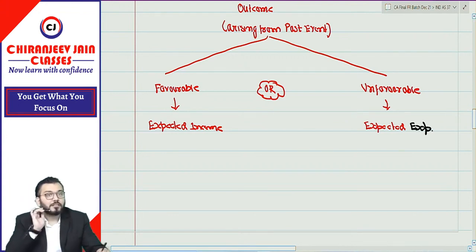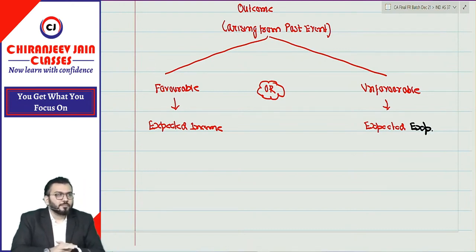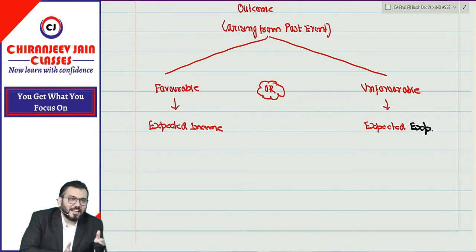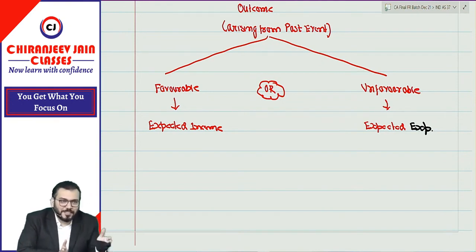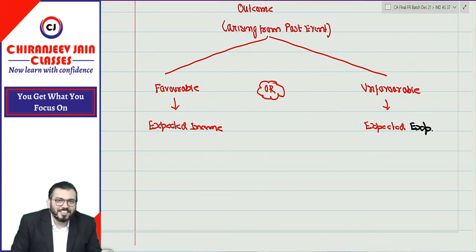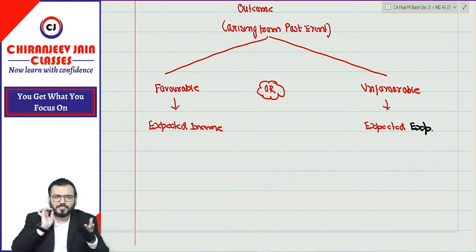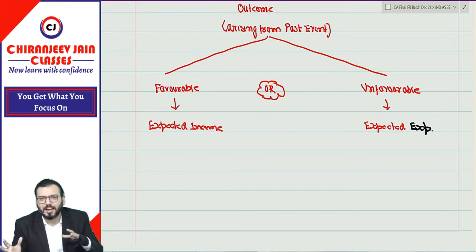Understood this point? Now you have done one principle, the conservatism principle. What does the conservatism principle say? Provide for all anticipated losses and expenses. That only you have done. And do not recognize any anticipated income or gain. Anticipated means what? You have given more emphasis to the word anticipated.